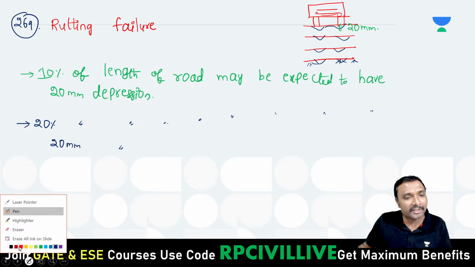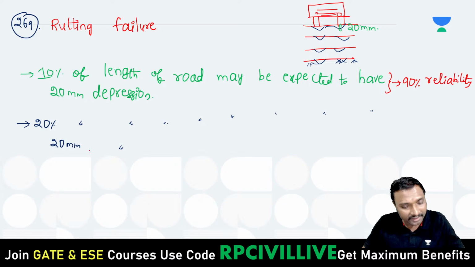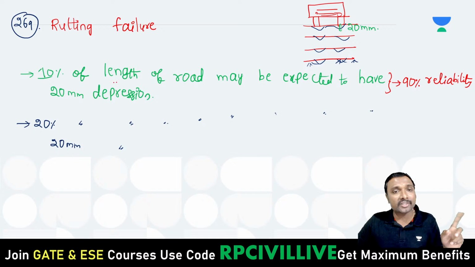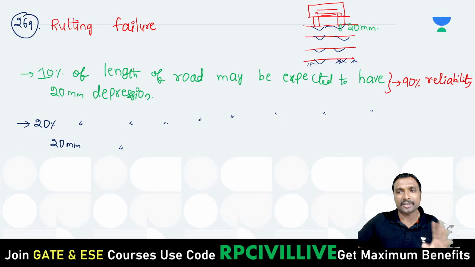In the first case, can we say it is your 90% reliability design? Because only 10% of the length is subjected to rutting failure, and rutting failure is nothing but 20 mm depression. Out of this 1 kilometer, if only 100 meters length has this 20 mm depression, then you can say it is 90% reliability, 10% failure.